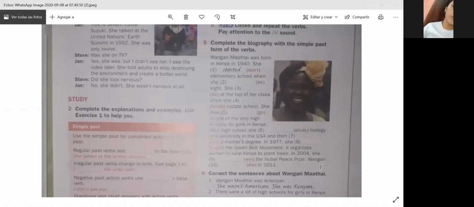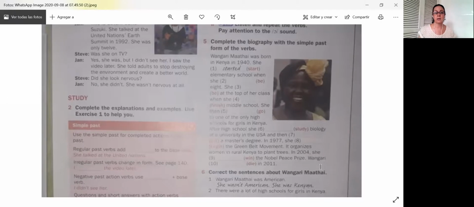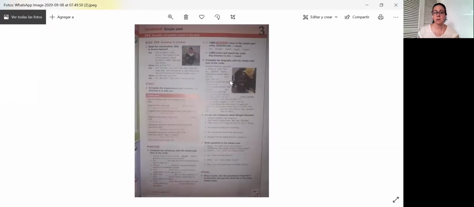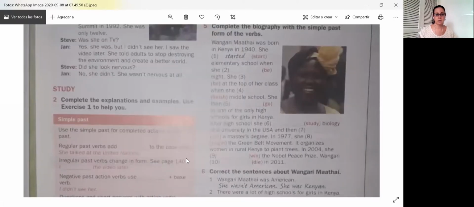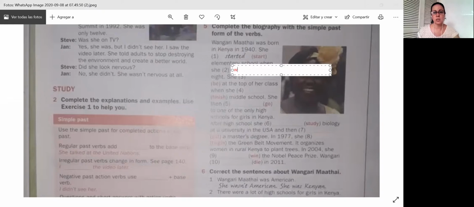We're going to continue now, and we're going to complete the biography in simple past form of the verb. This is Wangari Maathai, was born in Kenya in 1940. She, we have started, we know it's a regular, elementary school when she, and the verb in past of the verb to be, so she was, so you can see it easier. She was 8. Okay, so she started elementary school when she was 8.